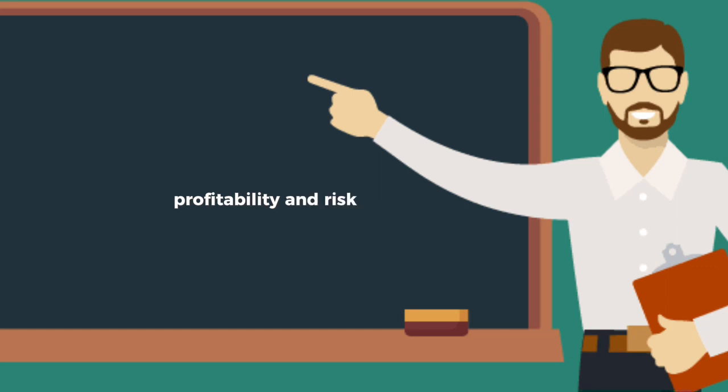Profitability and risk. In determining the appropriate amount or level of current assets, management must consider the trade-off between profitability and risk. The greater the level of current assets, the greater the liquidity of the firm, all other things equal. With greater liquidity comes less risk, but also less profitability.